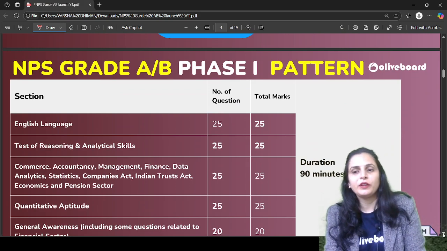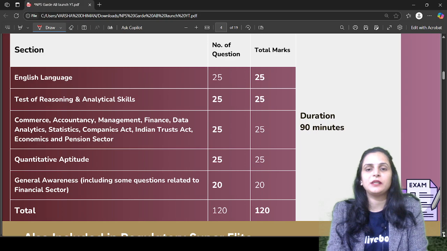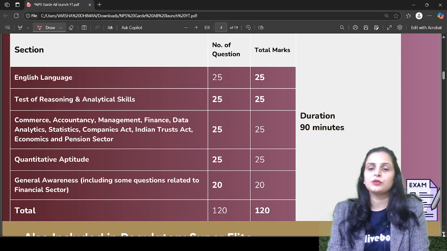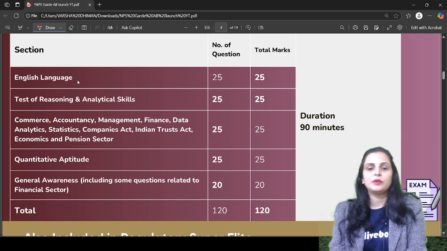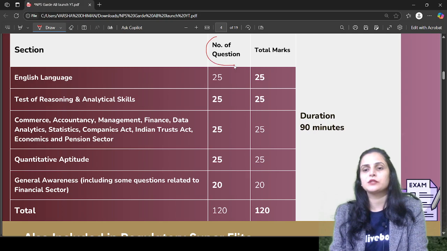Before going forward on how to approach phase 1 preparation, let me tell you about the exam pattern, like what portion will be included in phase 1. The phase 1 examination will have the following sections, with the number of questions and total marks for each section.